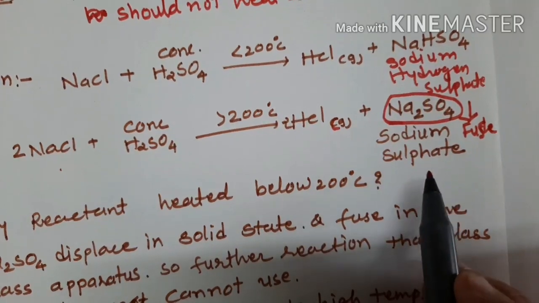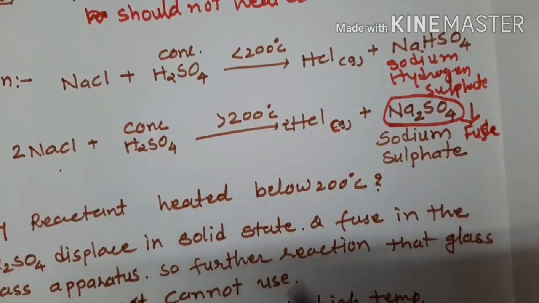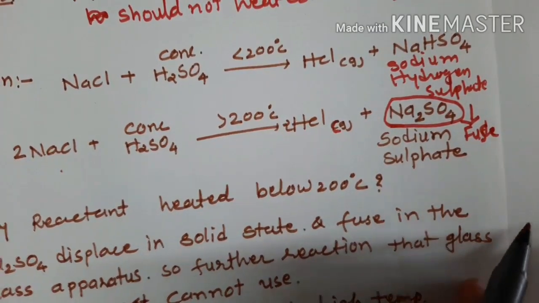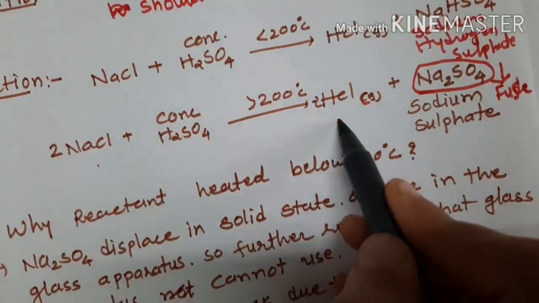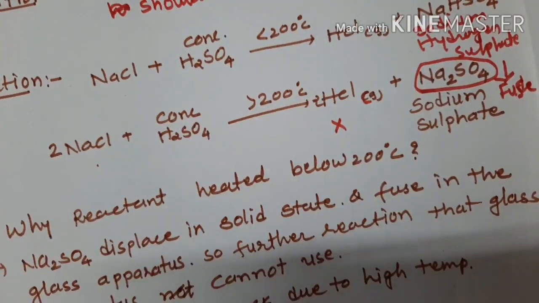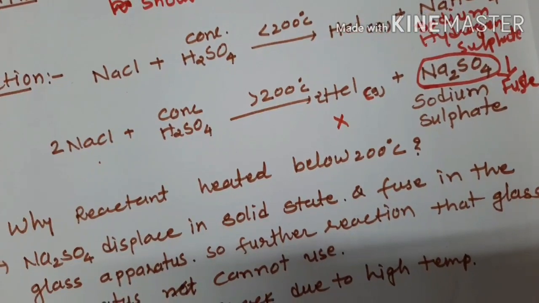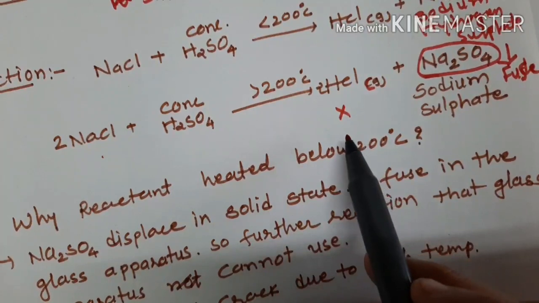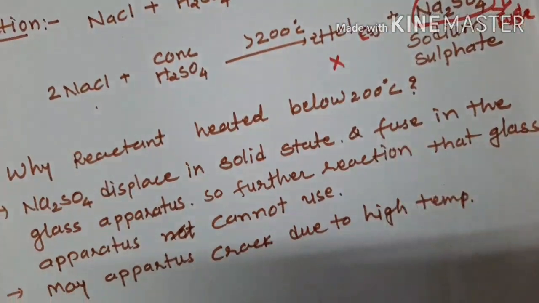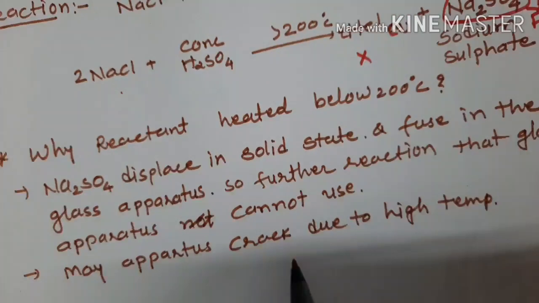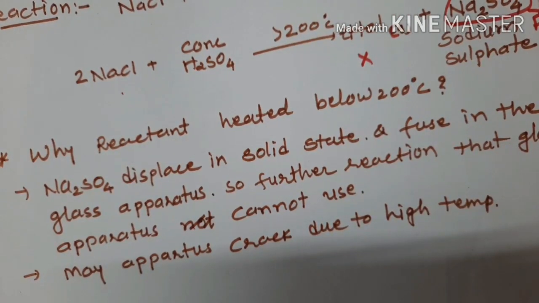Then that glass apparatus cannot be used further. That is why we do not heat at higher temperature. Second point, if we heat at higher temperature, the glass apparatus may crack due to the high temperature.